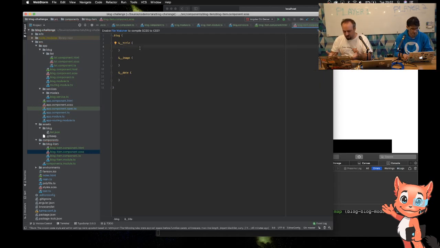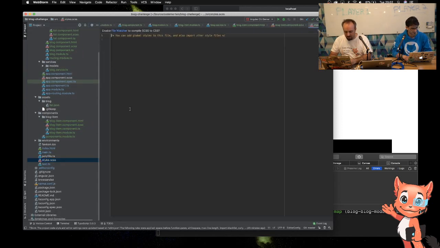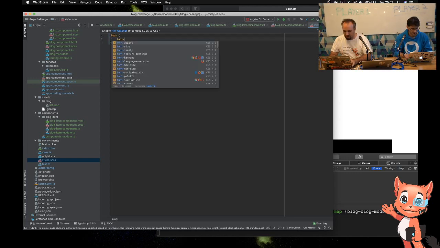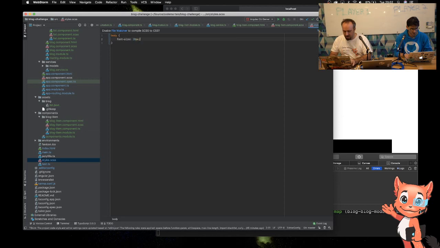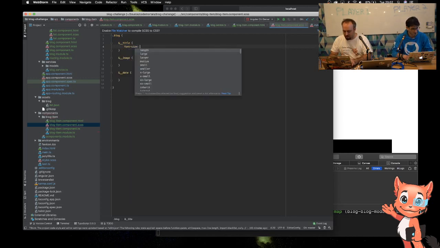Okay, so title, what we need to do is set an overall size, right? So in this top style guide, let's just say that the body, my font size default is going to be, I'll go with 20 pixels. Okay, so now I can use some relative sizes to that. So let's go font size for this can be, let's have it slightly on the big side, go for 1.4 rems.